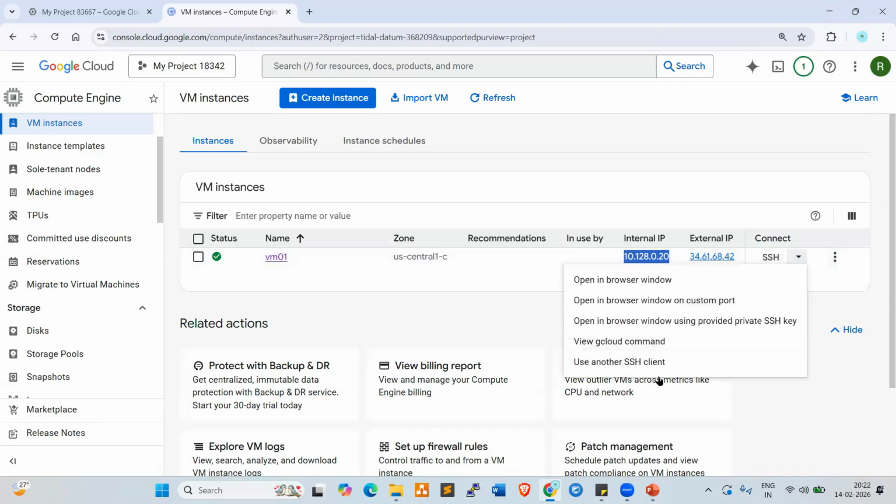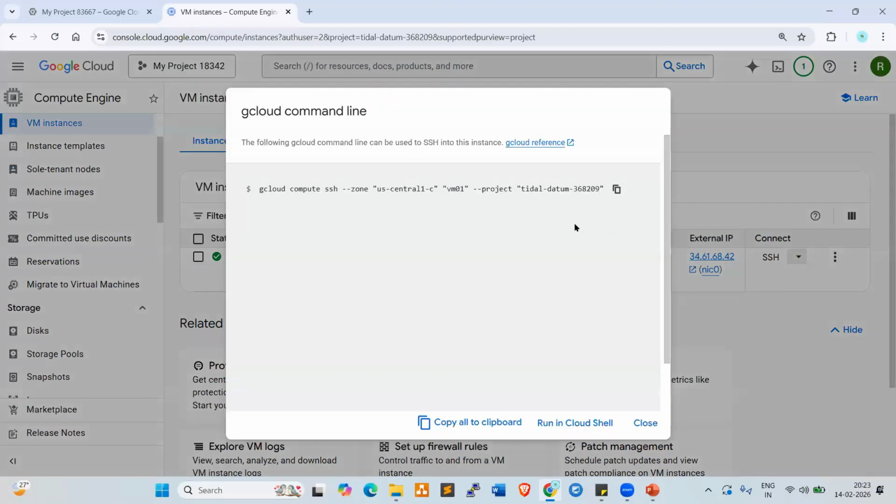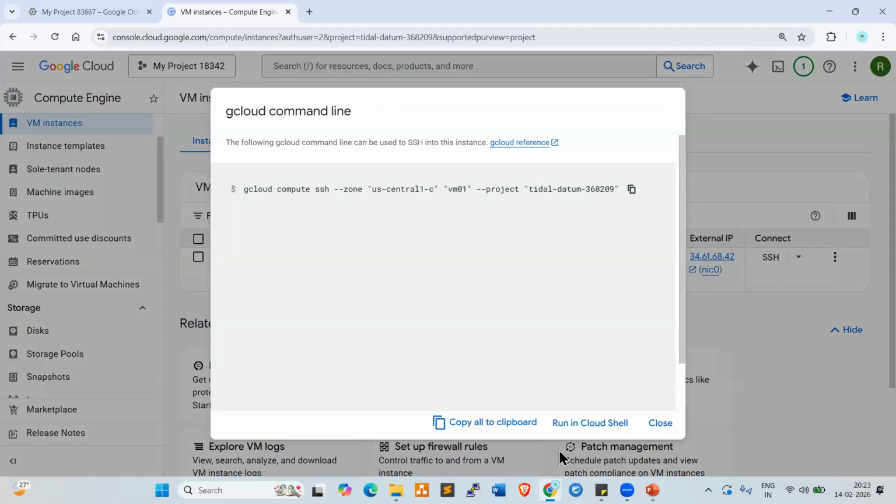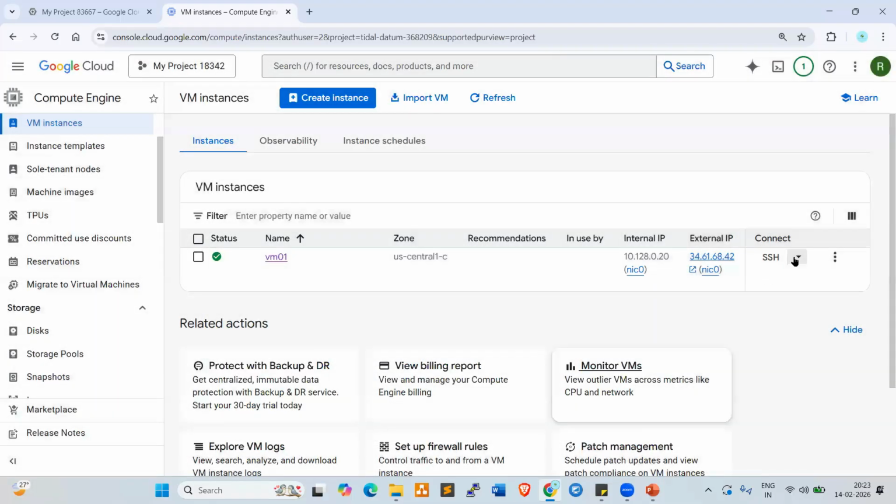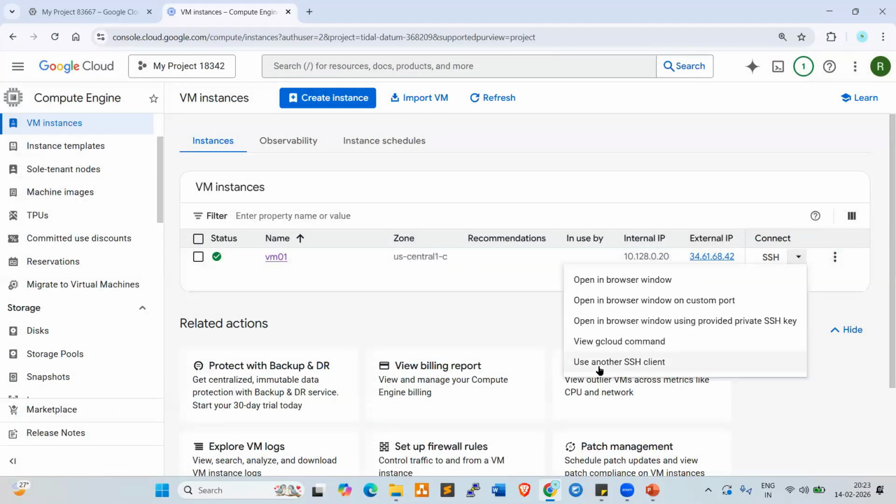Look at here. Open in browser window. Open in browser window on custom port. Open in browser window using provided private SSH key. View gcloud command. Gcloud requires a subscription and domain, right? Next, the last one, use another SSH client.